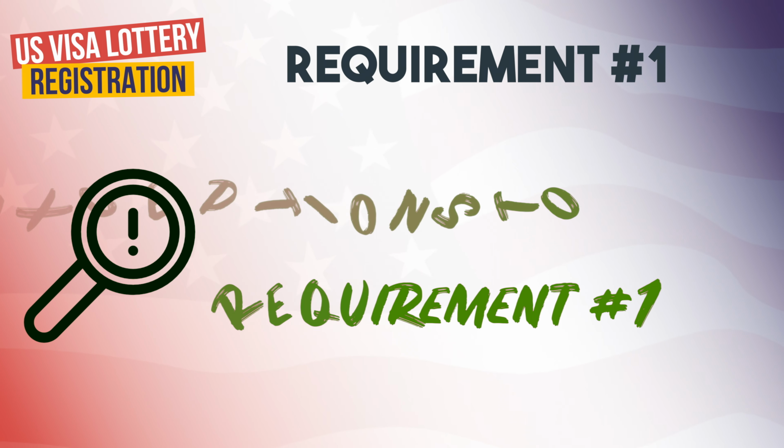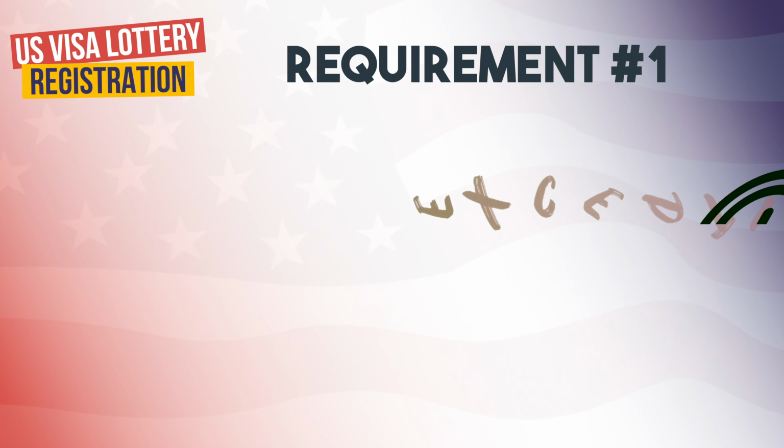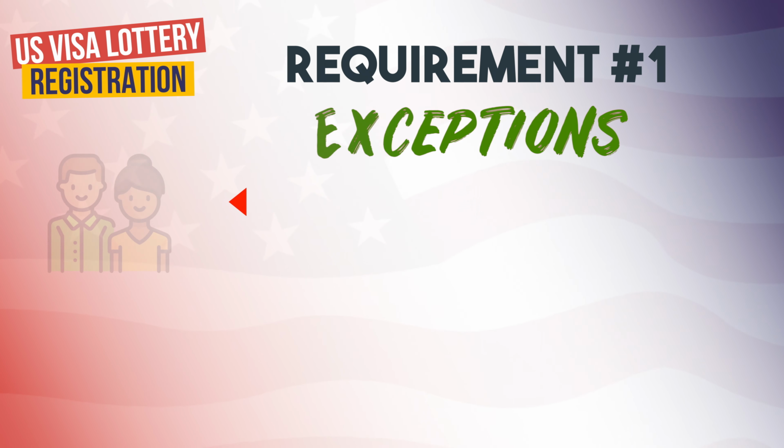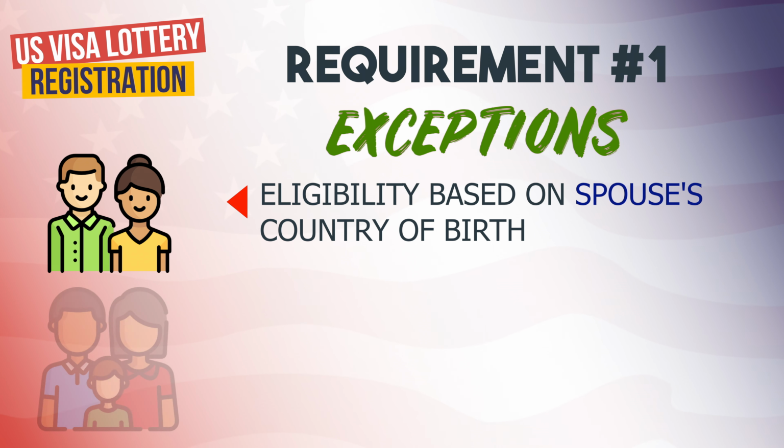Note, however, that if you are a native of a country that is not eligible to apply for the DV lottery, there are 2 ways to stand a chance. Exception number 1. If your spouse is a native of an eligible country, you may claim eligibility based on your spouse's country of birth, as long as both of your names are on the application form. Exception number 2.